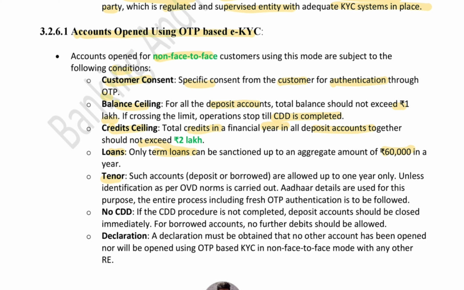So what's the tenure of such accounts? These eKYC OTP-based accounts are allowed for only a year. Then the OVD as per norms is to be carried out. Aadhaar details are used for this purpose and the entire process including fresh OTP is to be followed. No CDD? If the CDD procedure is not completed, the deposit account should be closed immediately. For borrowal accounts, no debit should be allowed.